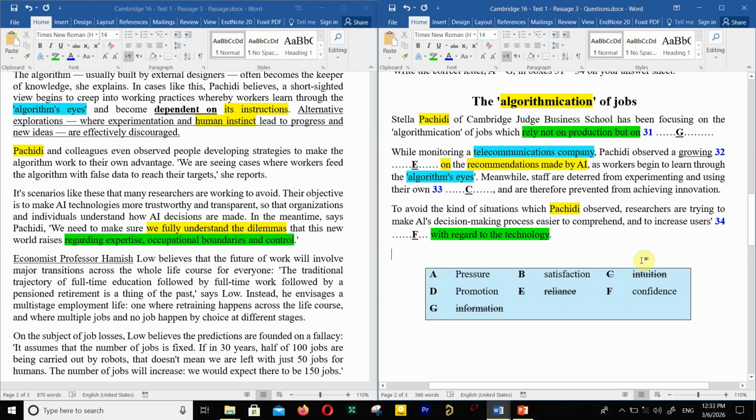And this is the end of this video. Don't forget that this is passage 3, so maybe it's somehow difficult for you to complete this summary, but I try to explain it in an easy way.